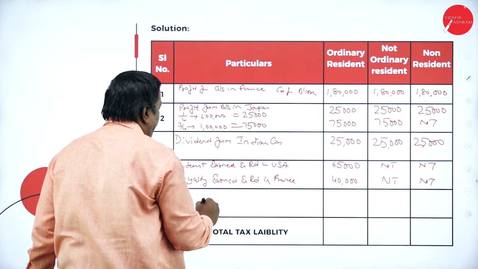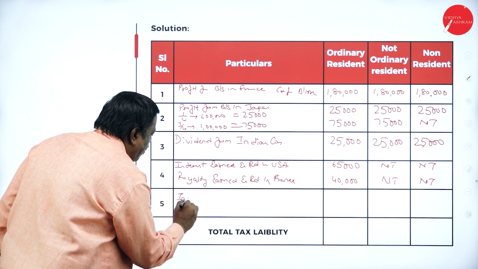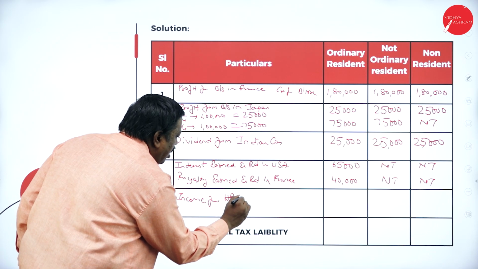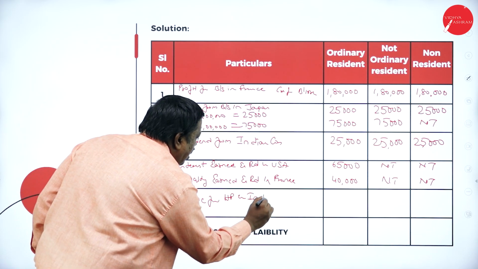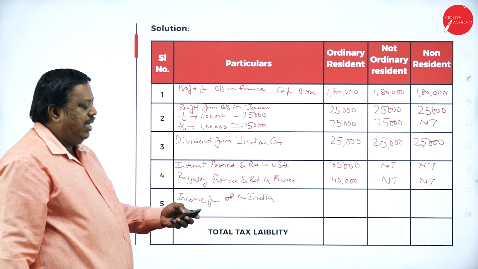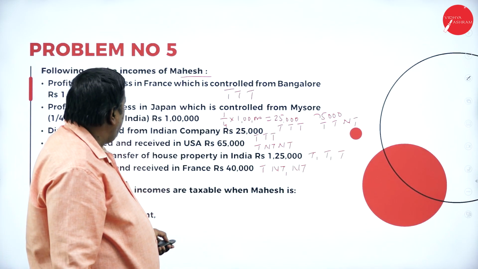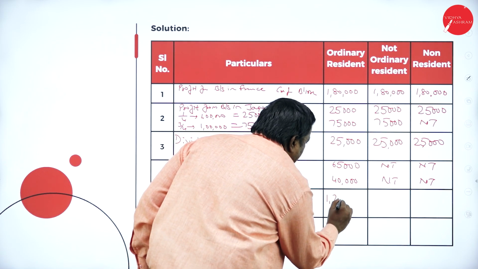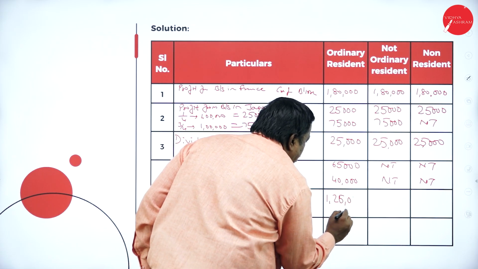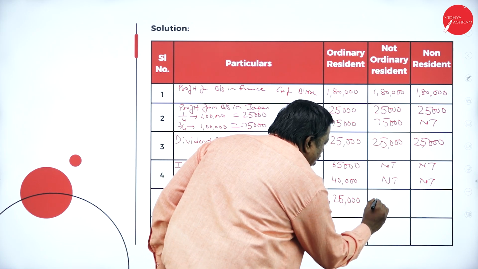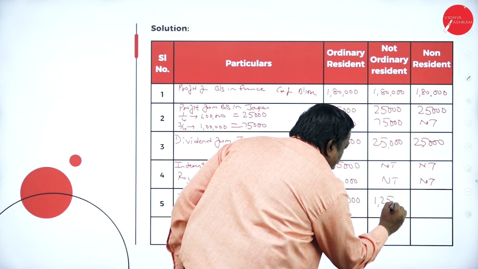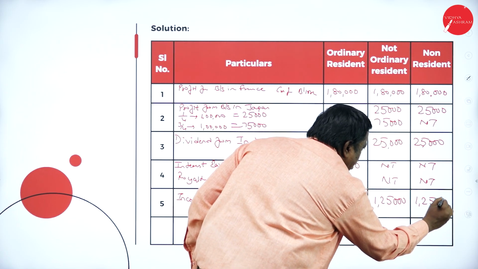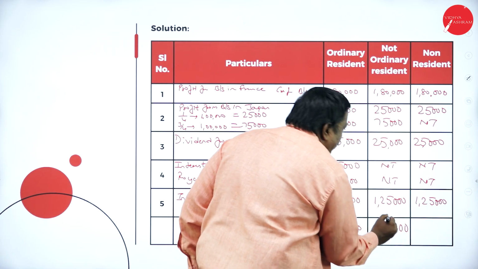Income from house property in India. If they have mentioned India, it is taxable in all the three cases. What is the amount? Income from house property, 1,25,000.